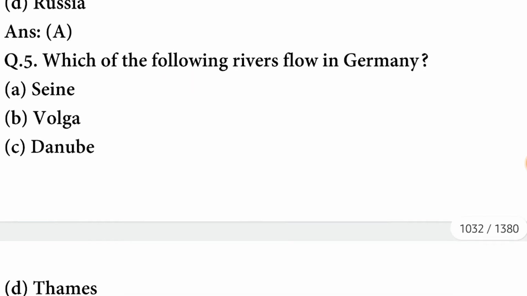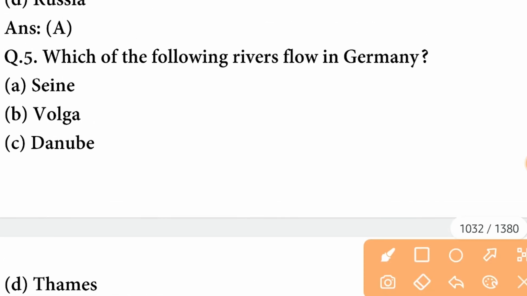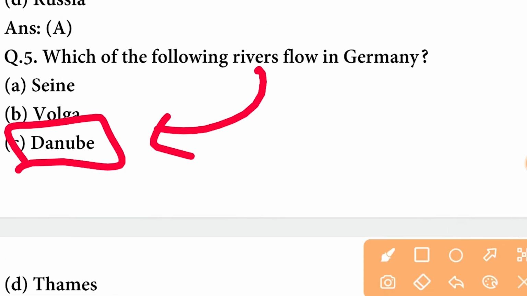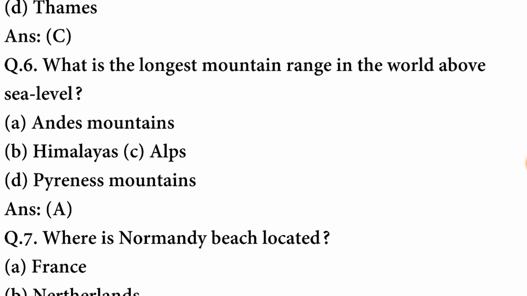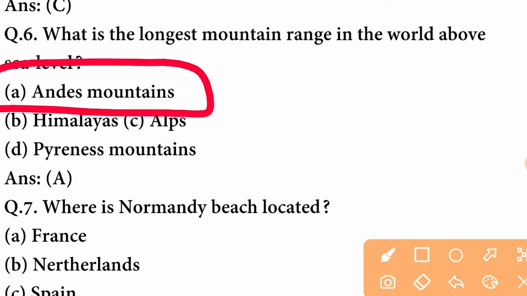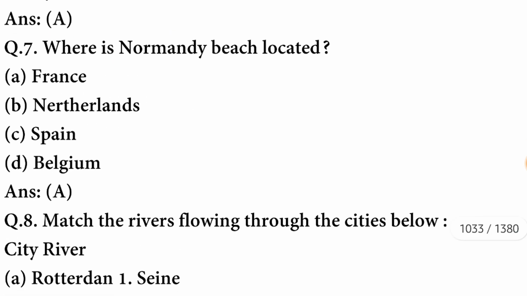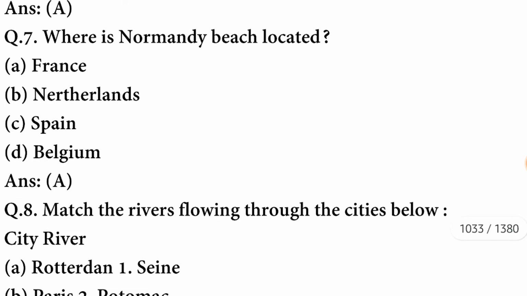A option is correct. Which of the following rivers flow in Germany? The river is Danube that flows in Germany. C option is correct. What is the longest mountain range in the world above sea level? The mountain range is Andes Mountains. A option is correct. Next question. Where is Normandy Beach located? It is located in France.